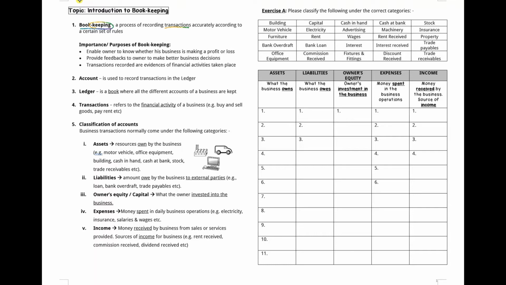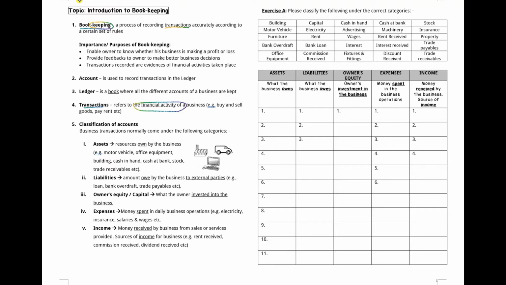Transactions, as we have already covered last year, are basically the financial activity of a business. For example, a business day in day out buys goods from suppliers, pays for the rent, receives money from customers, pays for advertising, and sells their goods.